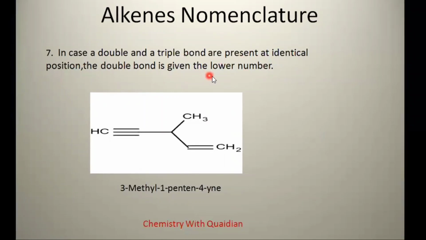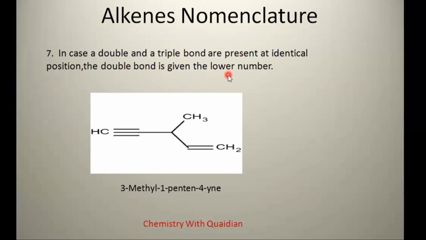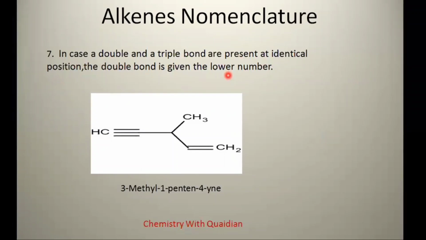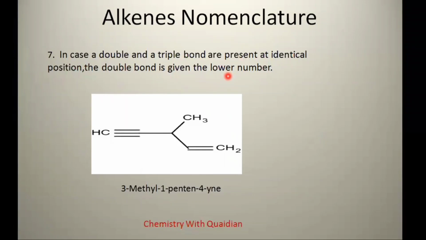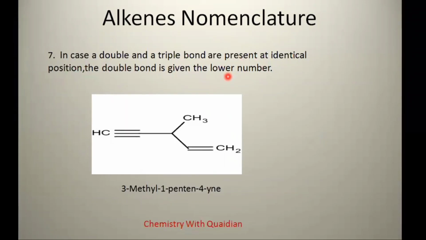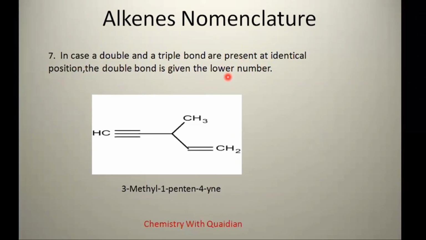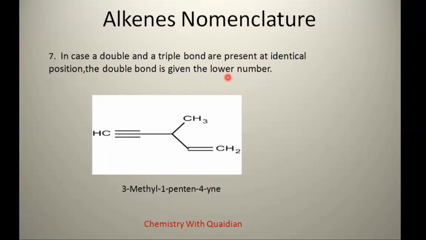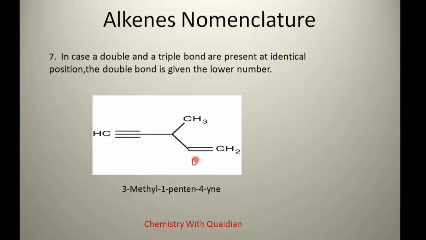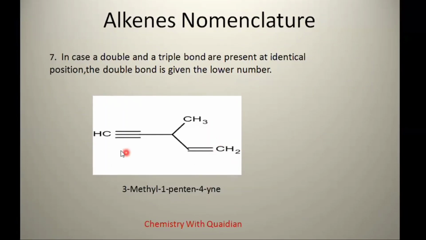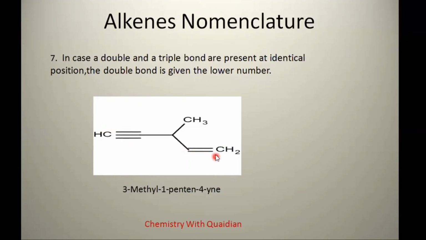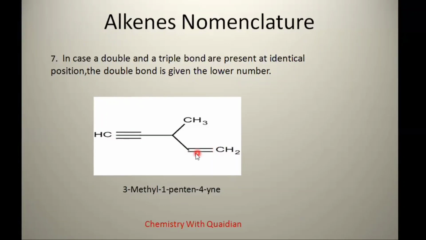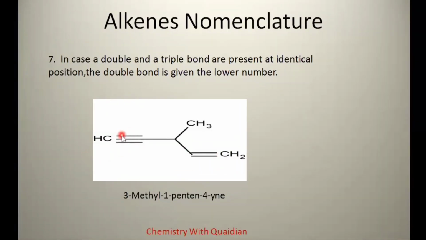So move further. In case a double bond and a triple bond are present at identical positions, the double bond is given the lower number. This is the most important point while assigning nomenclature to a compound which contains both a double bond and a triple bond. We should give priority to the alkene, the double bond, and not to the triple bond. So we will start numbering from here, 1, 2, with the alkyne later.